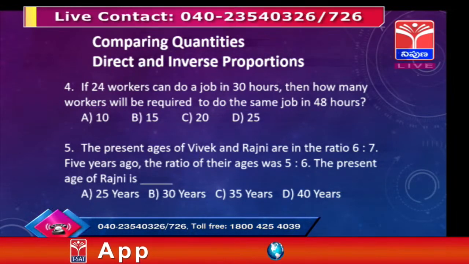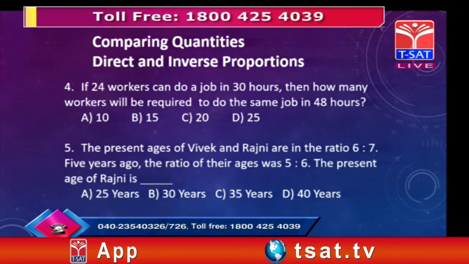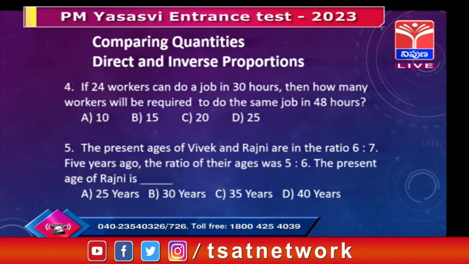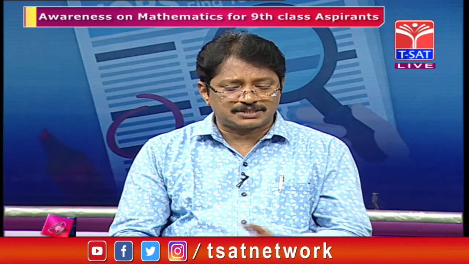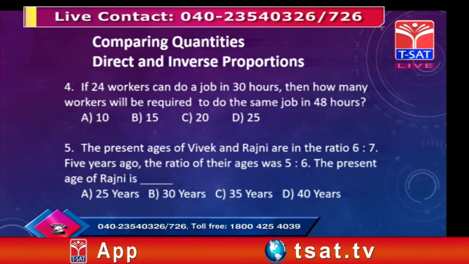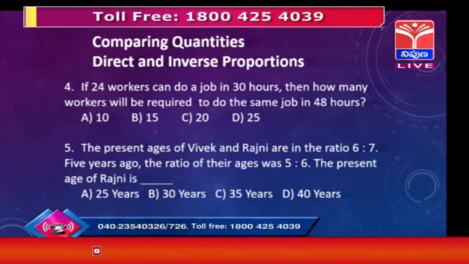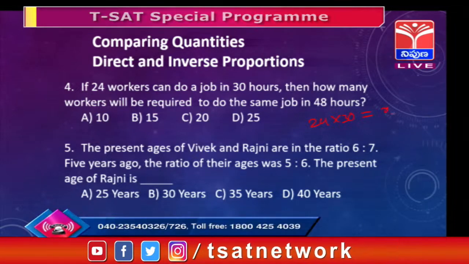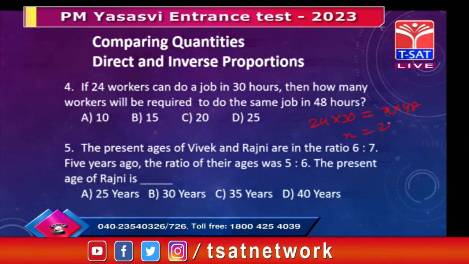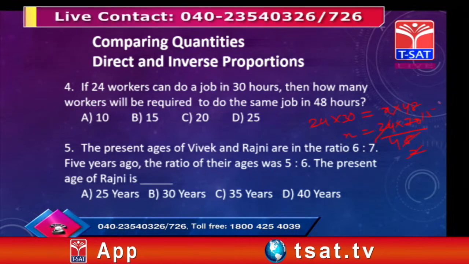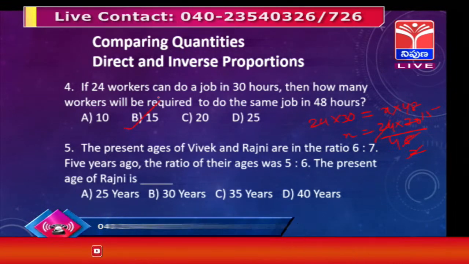Clear? You can say x is proportional to 1 by y, because it is inversely proportional. Means xy is constant, means x1 y1 equal to x2 y2. So 24 into 30 is equal to x into 48. So x equals how much? 24 into 30 by 48. 24 ones are 24, the 2 ones are 2, 15 twos are 30, so x equals 15. If you observe, it is a simple simplification.